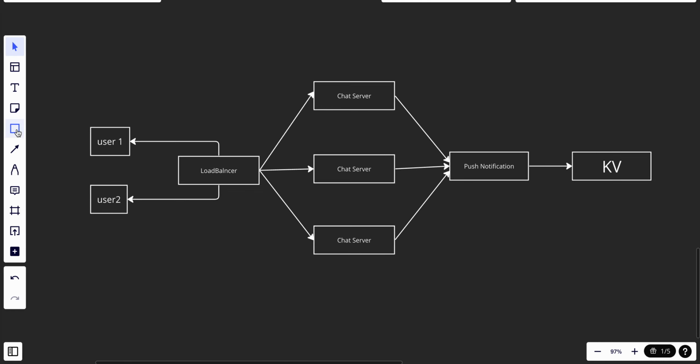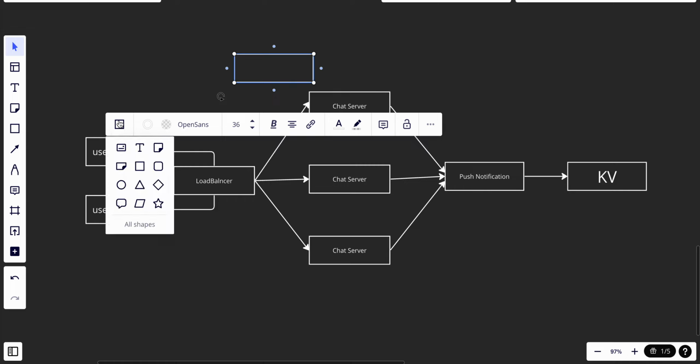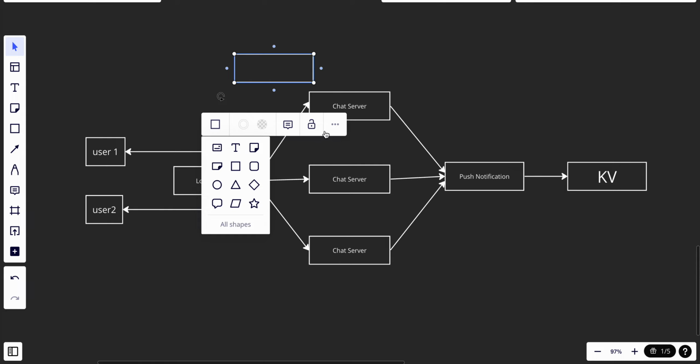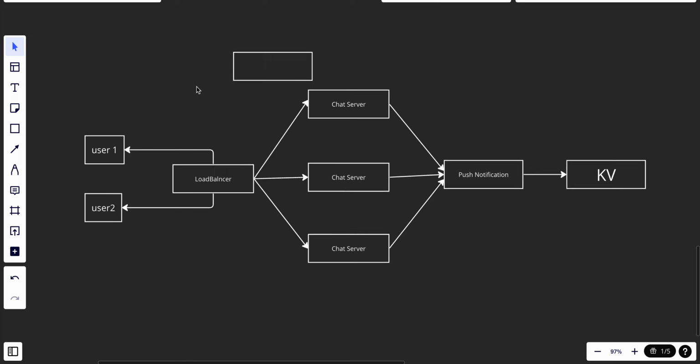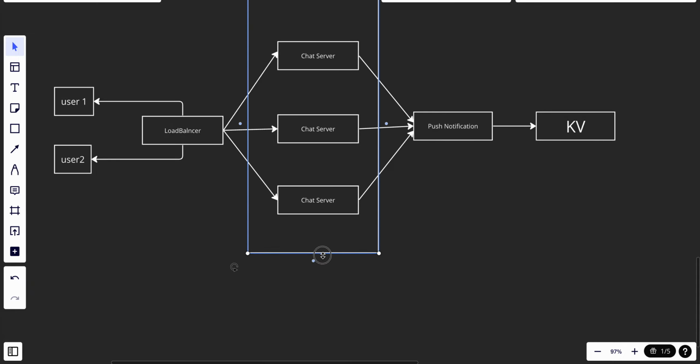Let's say that I want to make one here. How do I change the border? Okay, I'll keep it white. Let's just make it white from here and white from here.